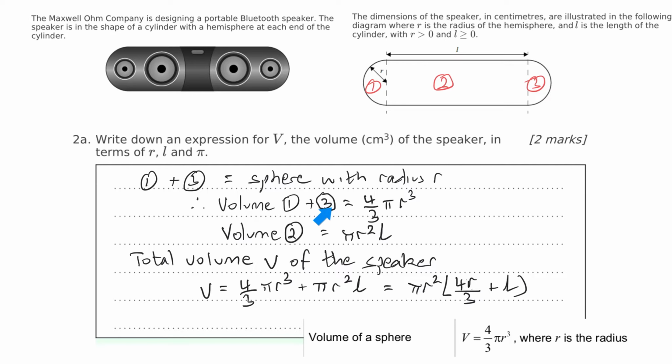So the volume of 1 plus 3 is 4 on 3 pi r cubed. Now, that comes from the formula booklet. The volume of the second one is the volume of a cylinder. Well, the volume of the cylinder is the area times the length, the cross-sectional area, right? So it's pi r squared times L. So the total volume is this number here plus this number here. I simplified it a bit, but actually that's good enough for the answer.